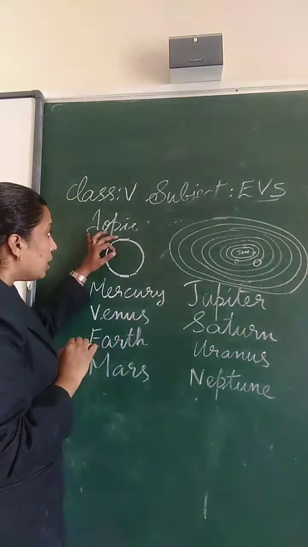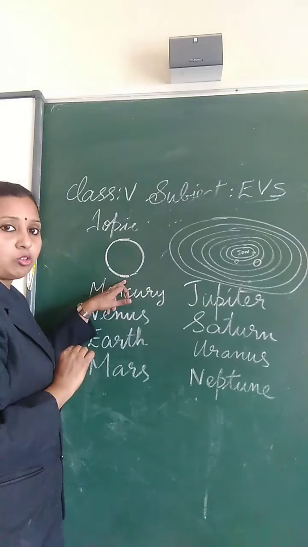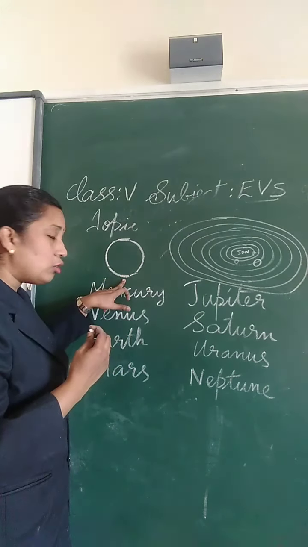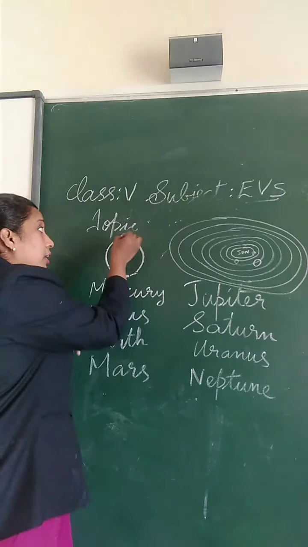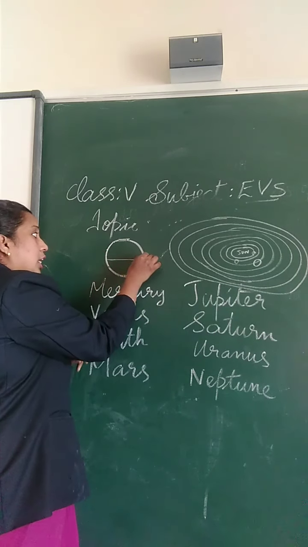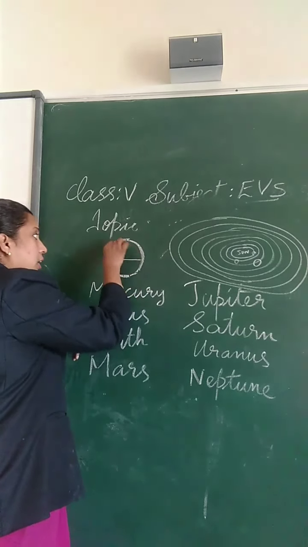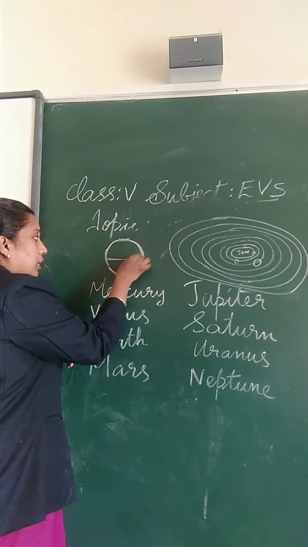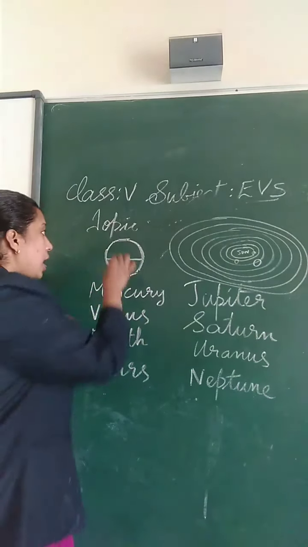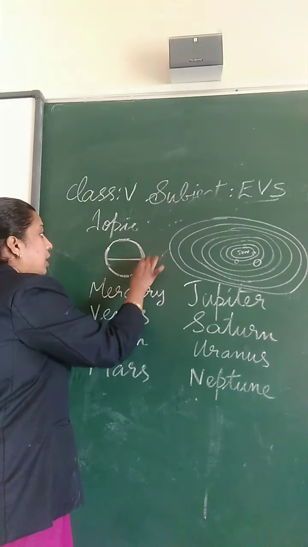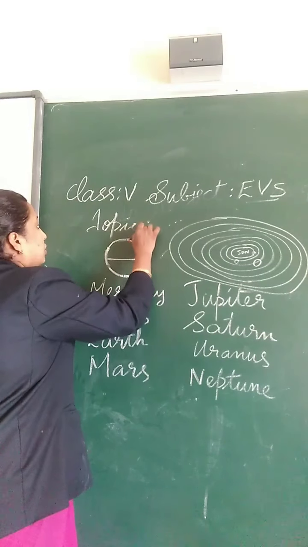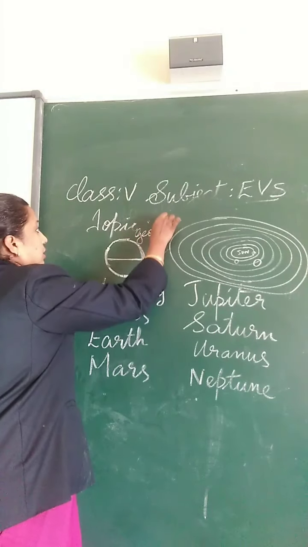Poles means the North Pole and the South Pole. So we have two poles, the North Pole and the South Pole. So Earth is slightly flattened at the poles and bulged at the equator. The line that is passing through the Earth is known as the equator, and it is bulged towards the equator. So this shape is known as the geoid.